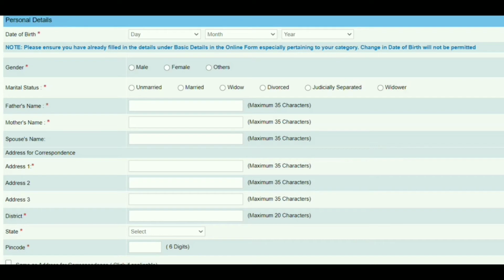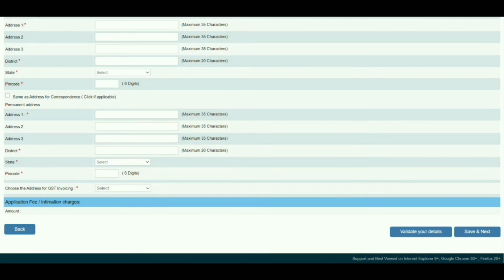For the address for correspondence, enter your correspondence address. Enter the pin code here, and if there is a district option, enter your correspondence district and the particular district pin code. If your correspondence address is the same as your permanent address, click on this checkbox and it will be automatically populated into this box. If not, don't click on it; enter your permanent address here, along with your state and pin code, and choose the address for GST invoicing.